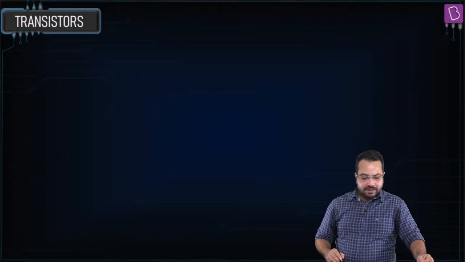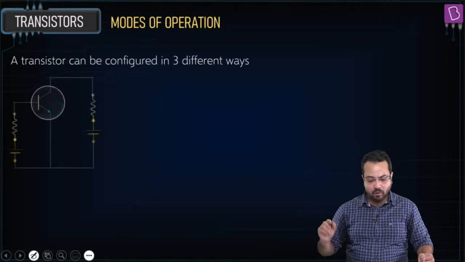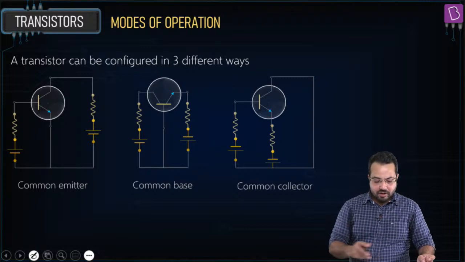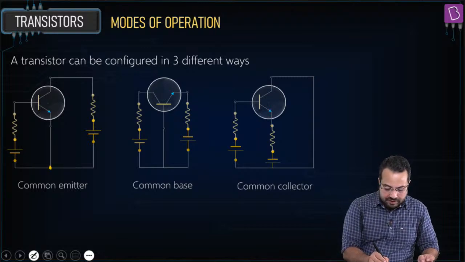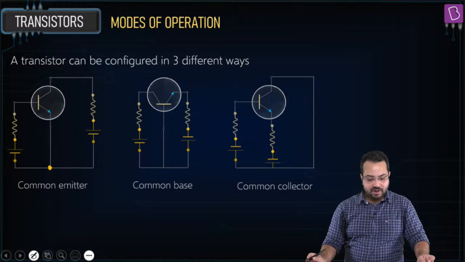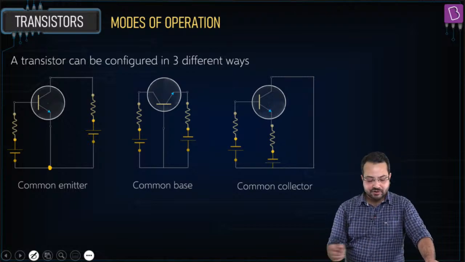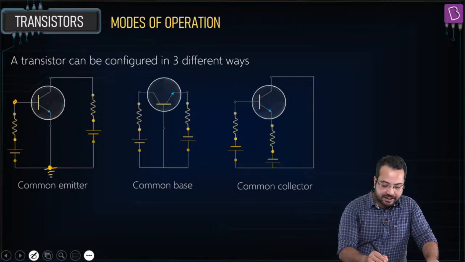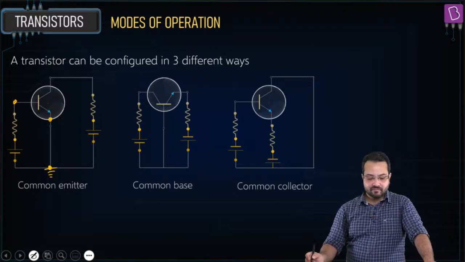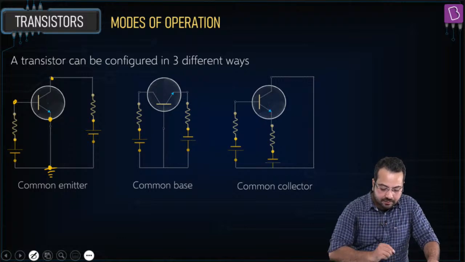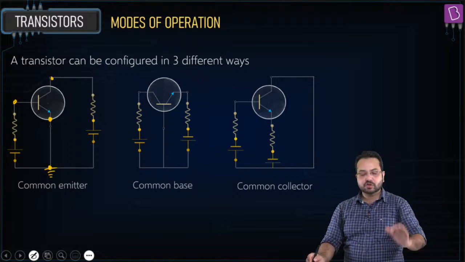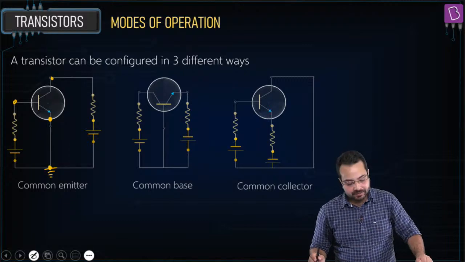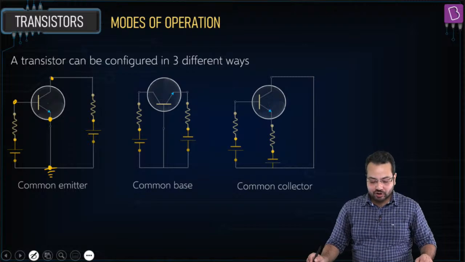Now we can use the transistor in three modes. They are called common emitter, common base, and common collector. In this case, you can see that the emitter is common between the base and the collector, and this is grounded. This terminal and this terminal are connected through a battery, and this terminal and this terminal are connected through a battery. So what is common between them? The emitter is common between them, hence we call it the common emitter configuration.